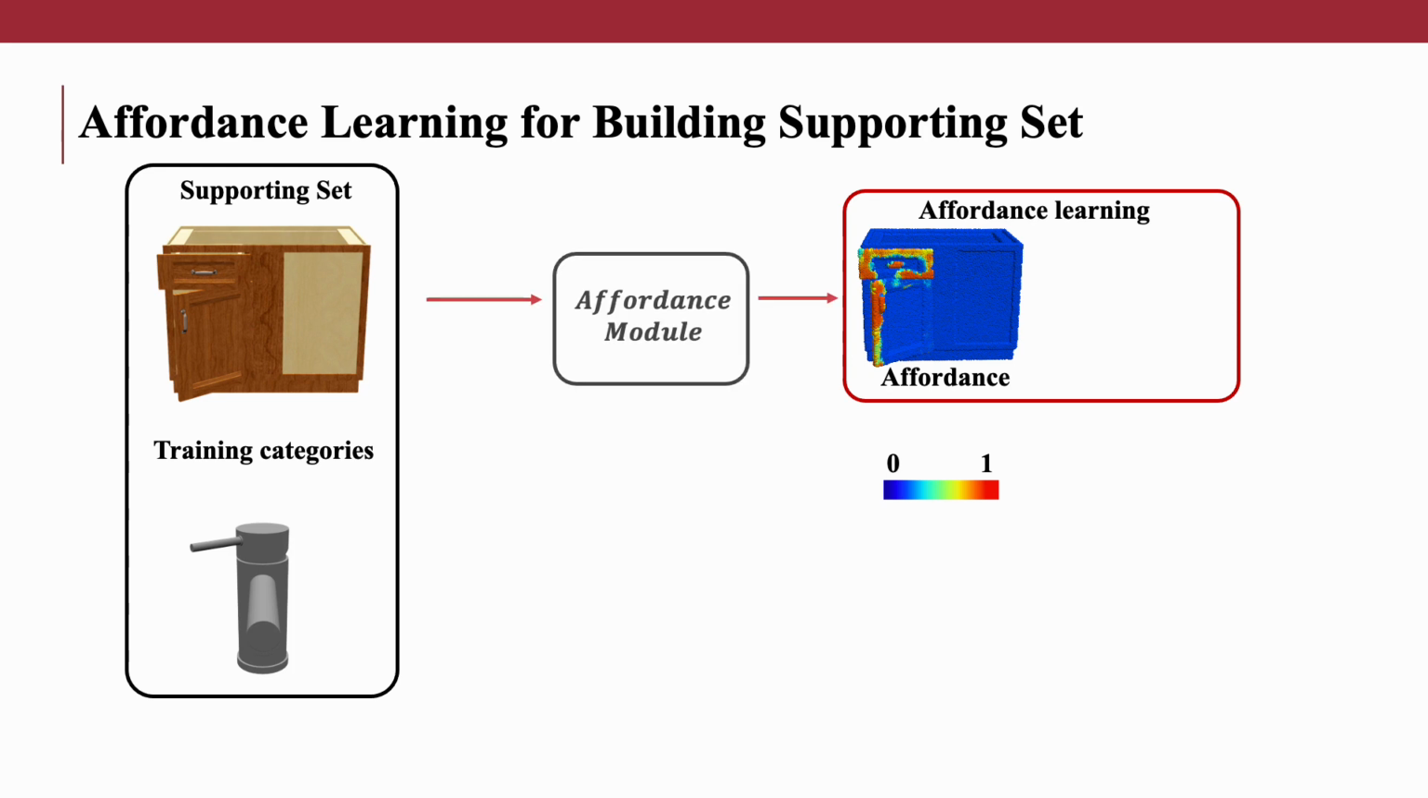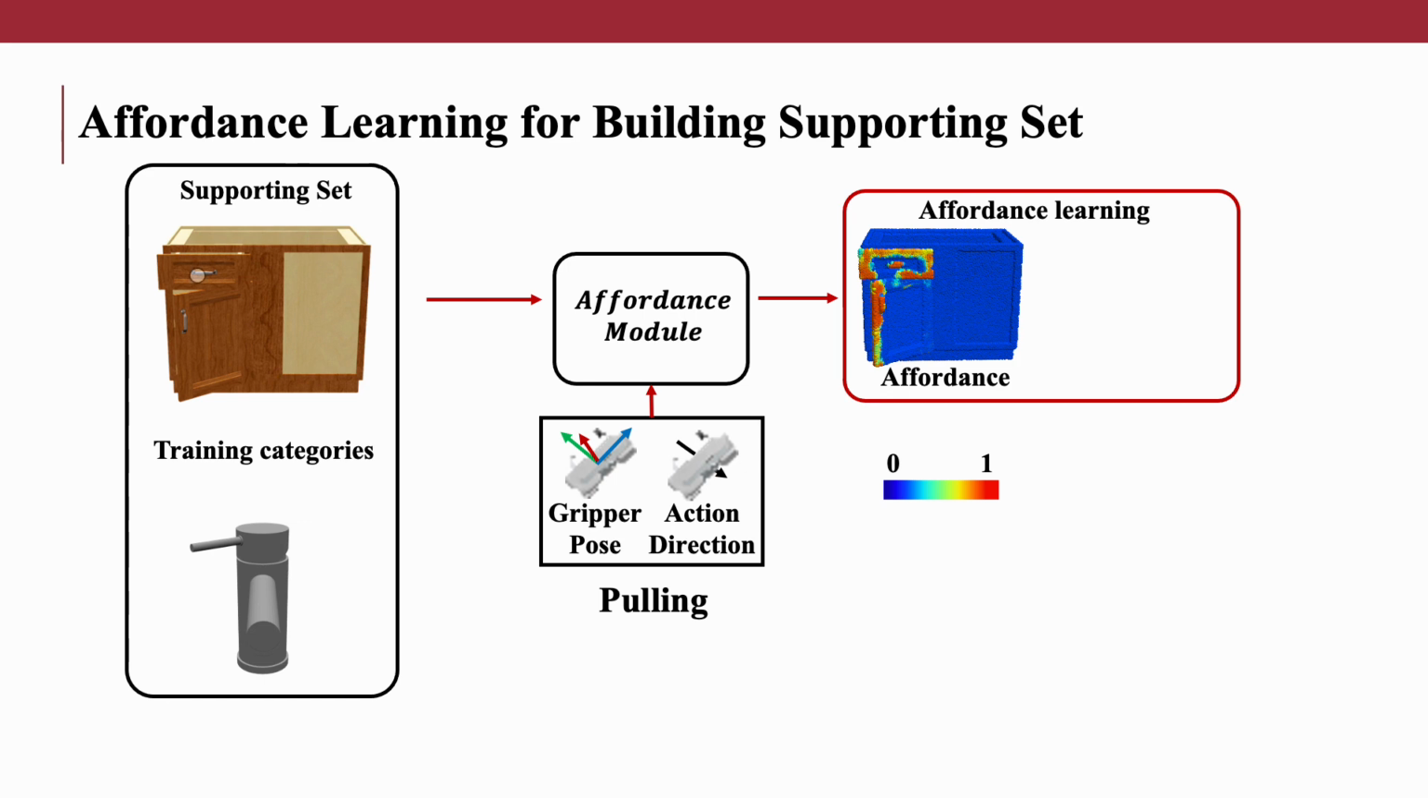We build a module to predict the per-point affordance. Given a specific action on a point in a partial point cloud, the affordance module is required to predict whether the given action will result in a part motion. The model is supervised by the ground truth interactions on the training objects. In this way, the affordance module is equipped with semantic understanding of geometries in the training categories.